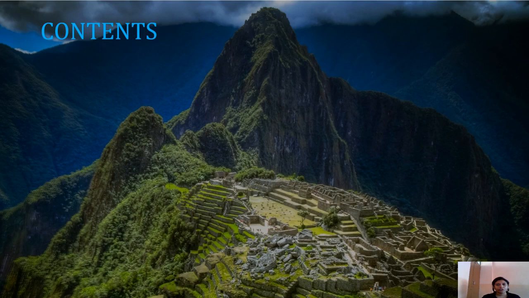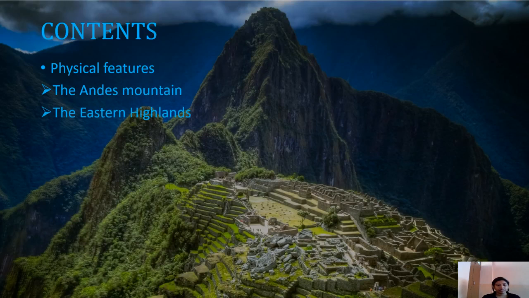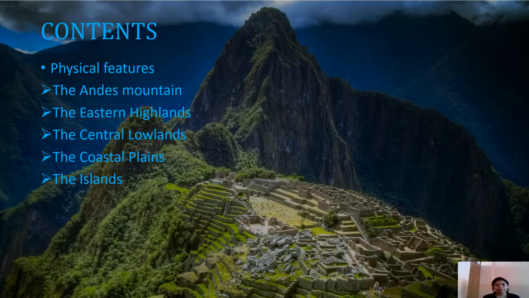So today's class topics are the physical features of South America, in which we will discuss the Andes Mountains, the Eastern Highlands, the Central Lowlands, the coastal plains, and the islands. So here we will start our first topic with the Andes Mountains.